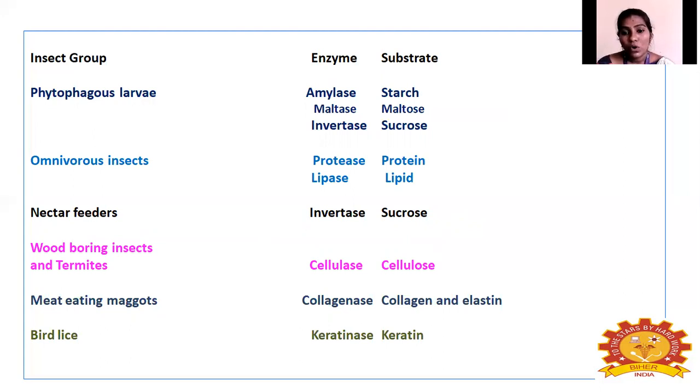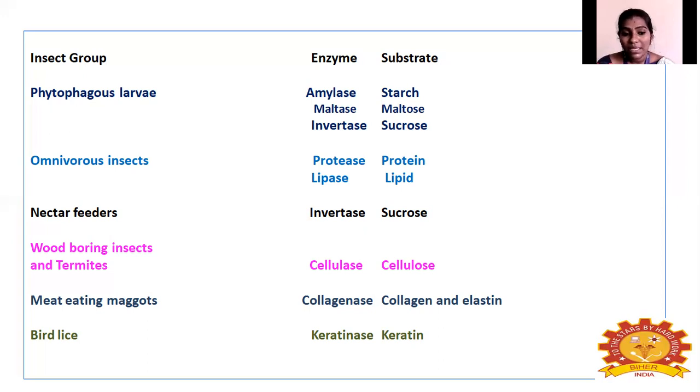Omnivorous insects have protease, whose substrate is protein, and lipase, whose substrate is lipid. Nectar feeders have invertase, whose substrate is sucrose. Wood boring insects and termites have cellulase, and the substrate is cellulose.